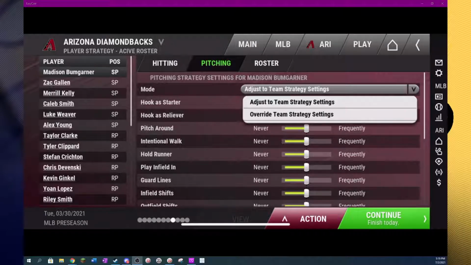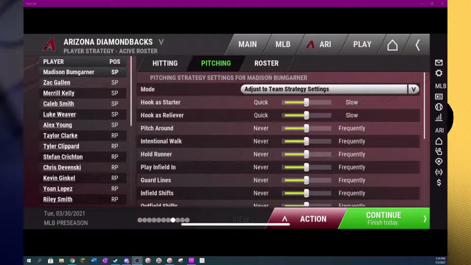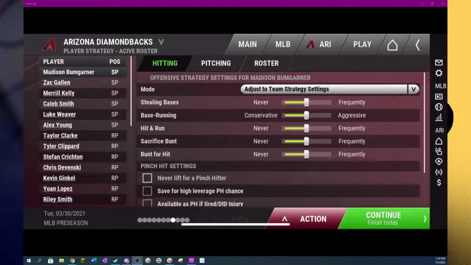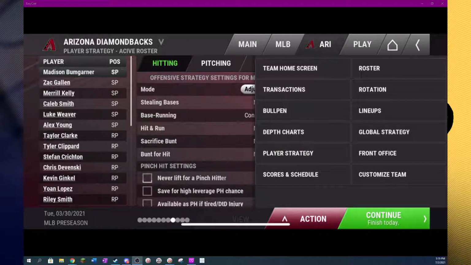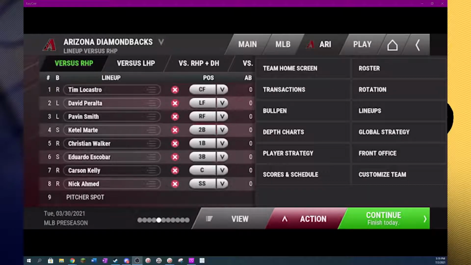Player strategy will allow you to set different strategies. So if I wanted to quick set a strategy, I could just click over here to increase everything by 1, for example. If you wanted to check out your hitting strategy rather than your pitching strategy, that's available under the hitting tab, which you just click right over there. If you wanted to see your lineups, you can do that here. This will allow you to move players around. And again, you've got versus different handedness, and depending on whether you've got a DH available to your team.